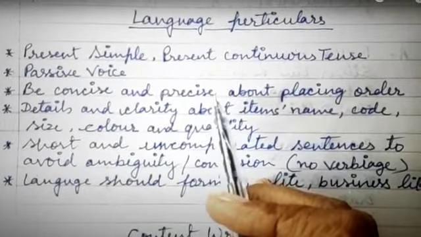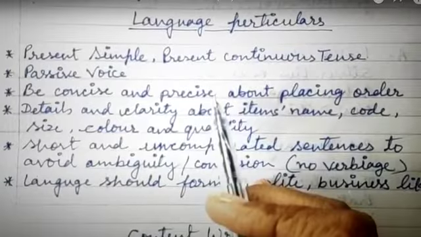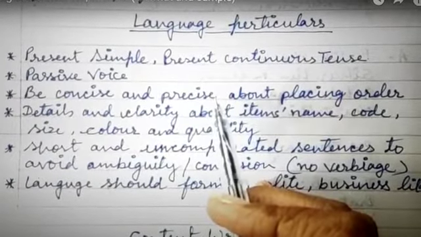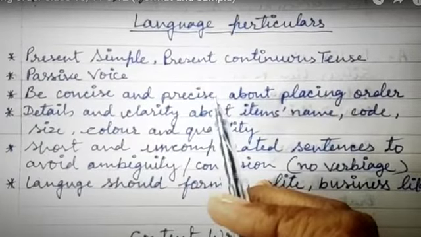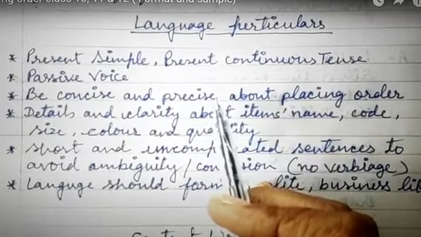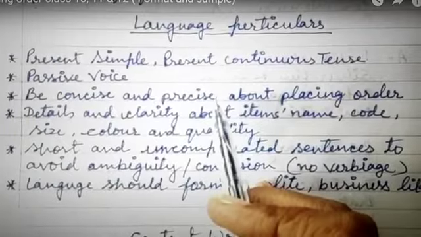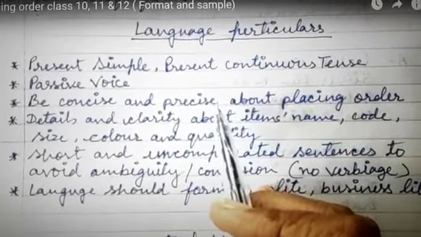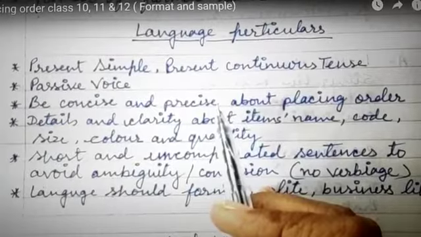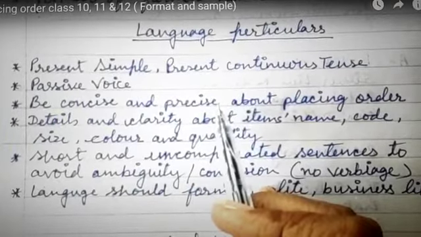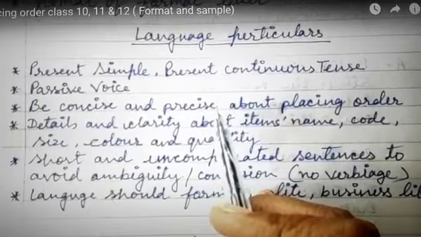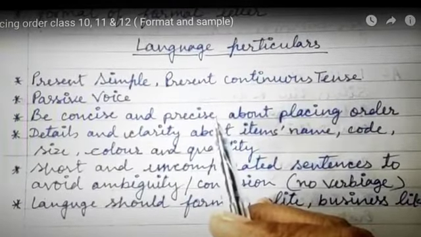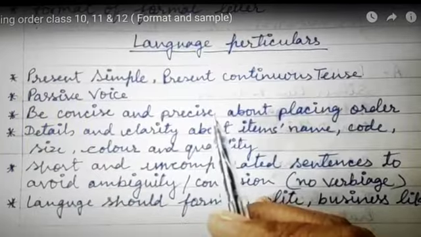Then what should the style or tone be? Let's have a quick recapitulation: the simple present tense or present continuous tense should be used. The sentences should be in passive voice form, and you need to be very concise and precise about placing the order. Then provide detail and clarity about the items: name, code, size, color, quantity.